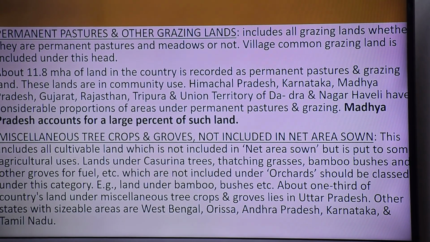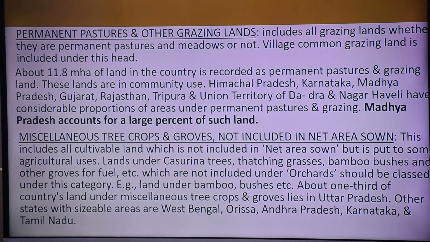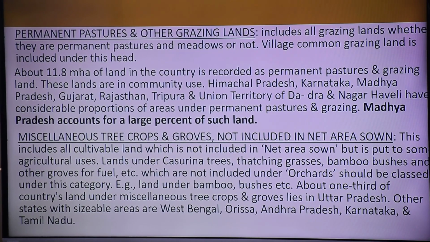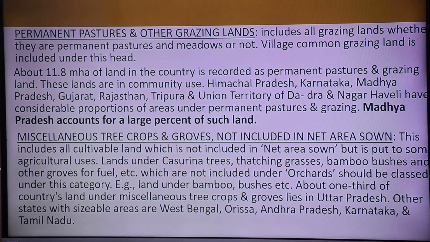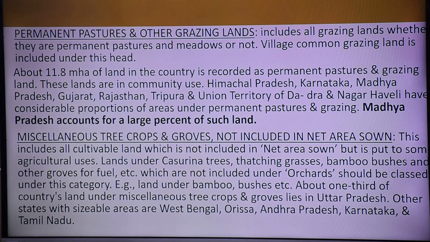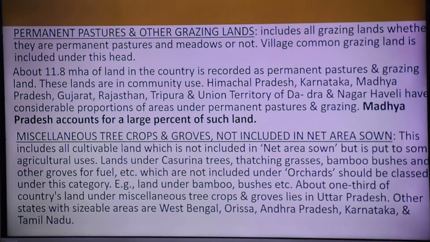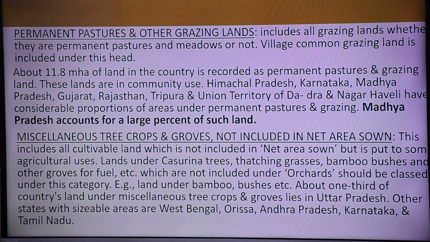I said it includes all cultivable land. All of this is cultivable land. Remember that it is cultivable land, but what is happening? I said the largest area you will see in India is under this category, a sizable amount. If you go to UP especially, there is a large agricultural land and people are doing most of the agriculture, but a large amount of this kind of cultivable land is not in use.